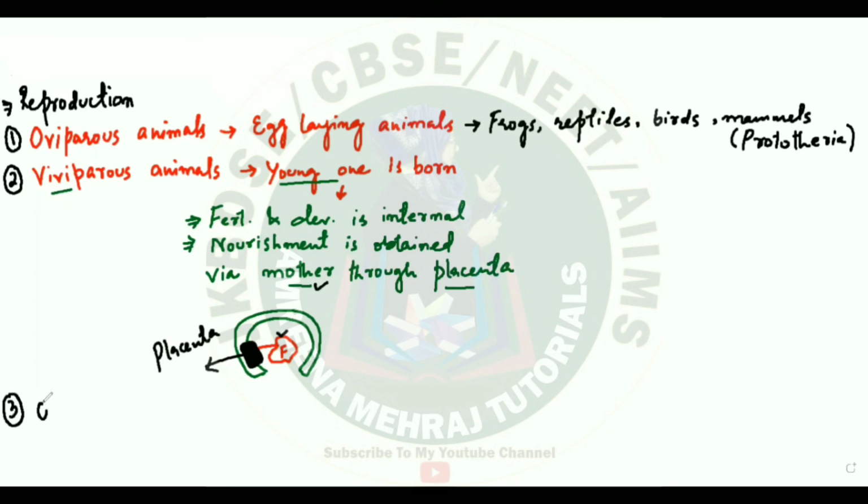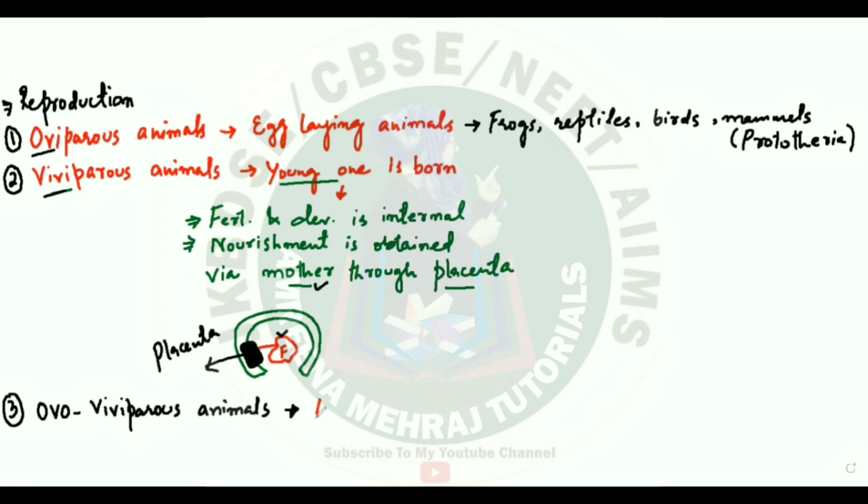Now, there is another category, the third category of animals, called ovoviviparous animals. Now, what is the condition with these animals? Ovoviviparous. You can guess, so they are having this characteristic as well as this characteristic. Now, what is the quality of these animals? It is very simple.